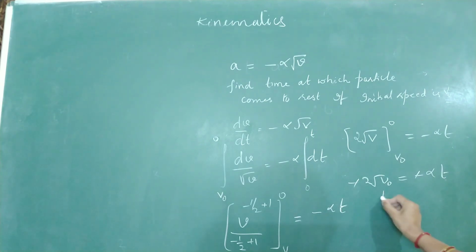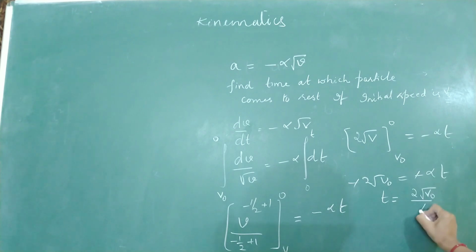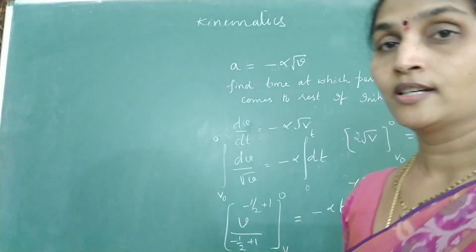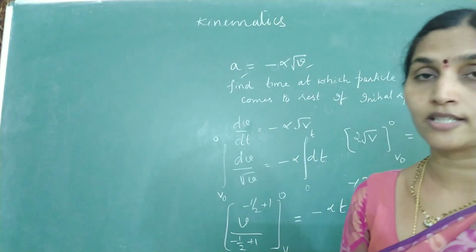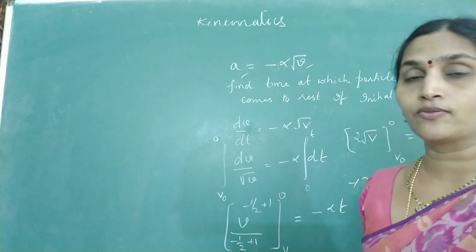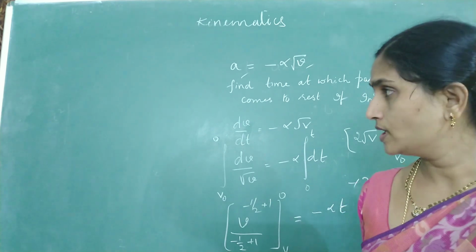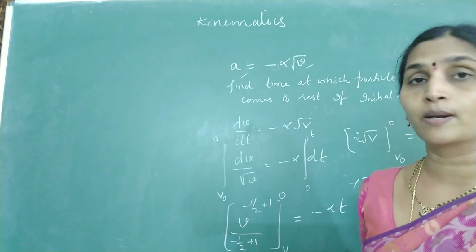So what is the time at which the particle is coming to rest? 2 root v0 divided by alpha. If the values are given, put the values given in the question. So this is another question where acceleration is a function of velocity. Like this, various functions will be given, and you will have to find velocity, displacement, acceleration, etc. So these are the second set of questions that may probably be given from kinematics.